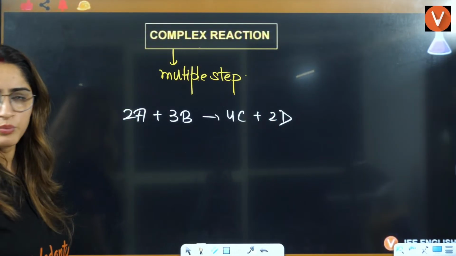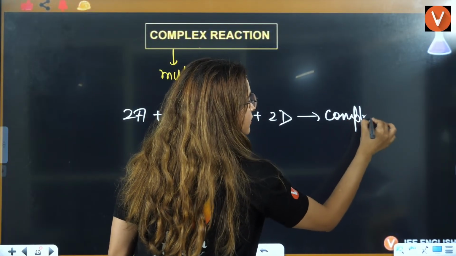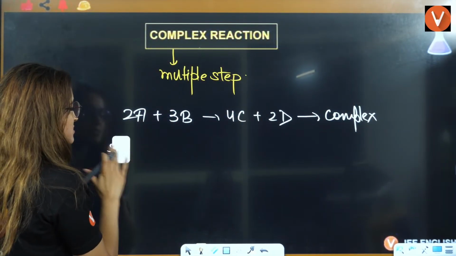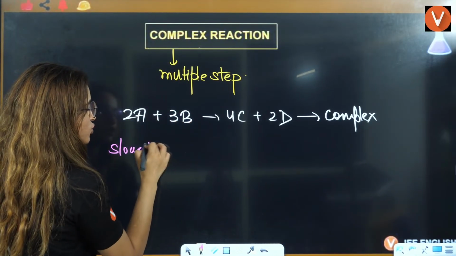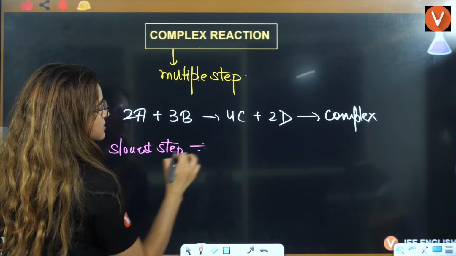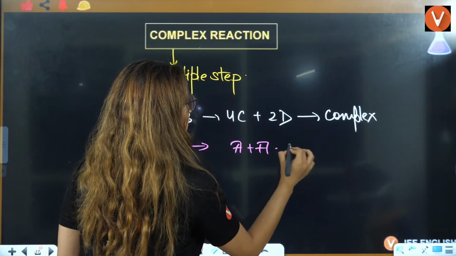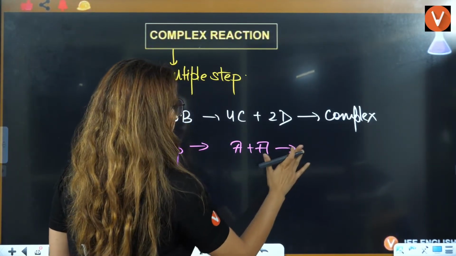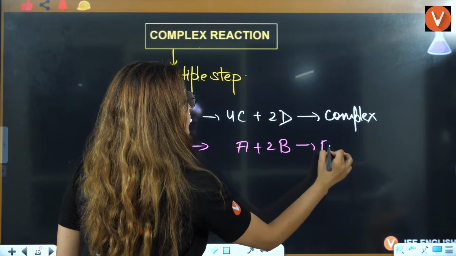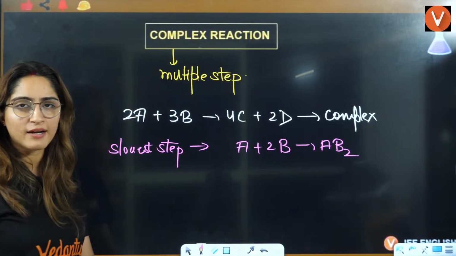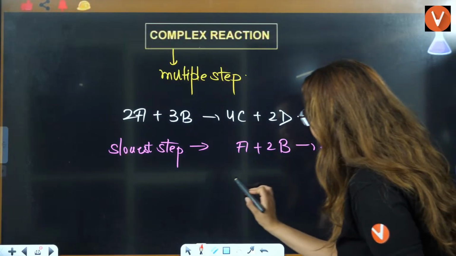But they are saying that this is a complex reaction, and the slowest step is A plus 2B give rise to AB2. This is the slowest step that is given. Now tell me what the rate law is.